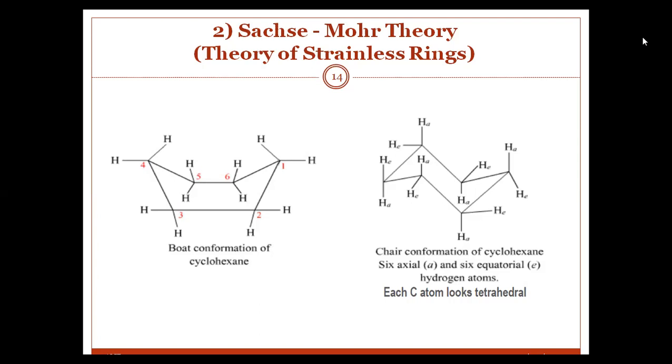So you know the chair conformation is the most stable conformation of cyclohexane. In the chair conformation of cyclohexane, there are two types of positions, axial and equatorial. The axial positions point perpendicular to the plane of the ring, whereas the equatorial positions are around the plane of the ring. So Mohr in 1918 further elaborated this theory and applied it to compounds with two rings fused together.